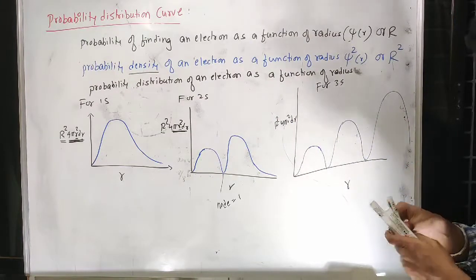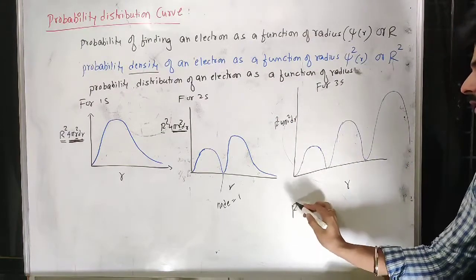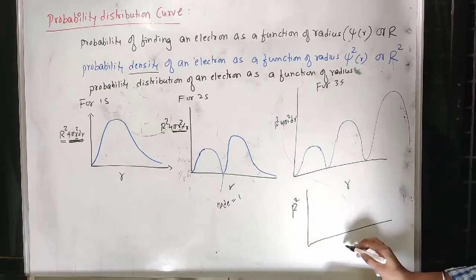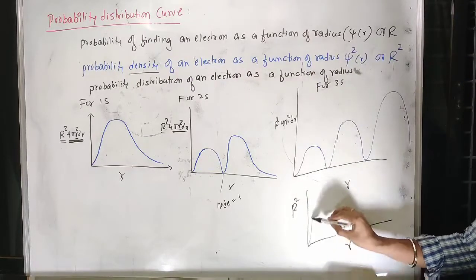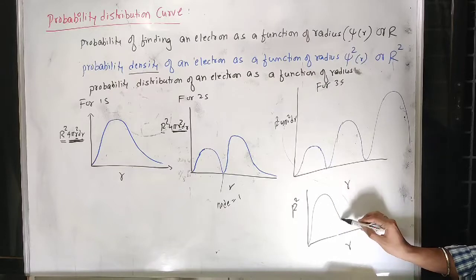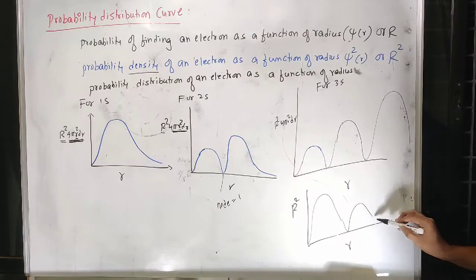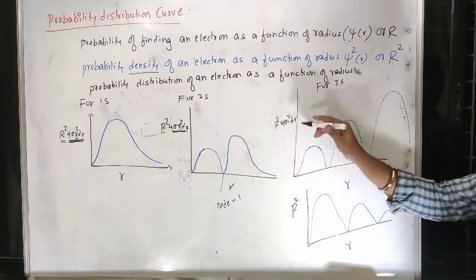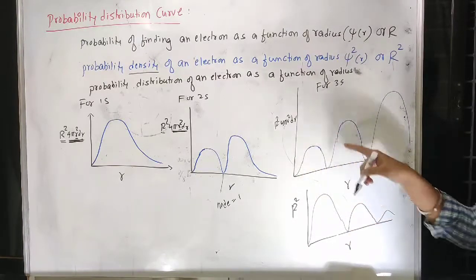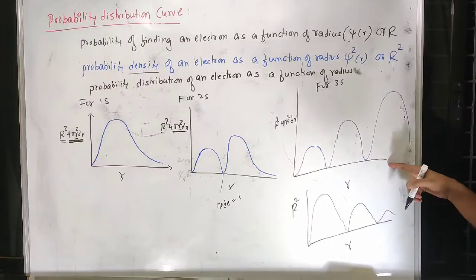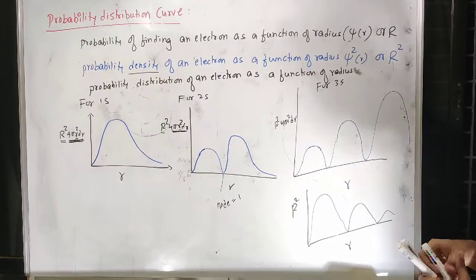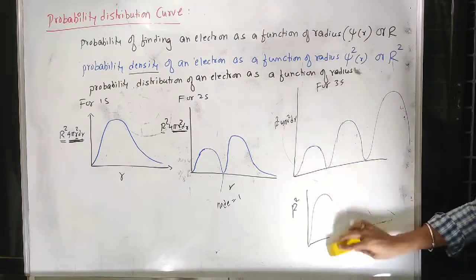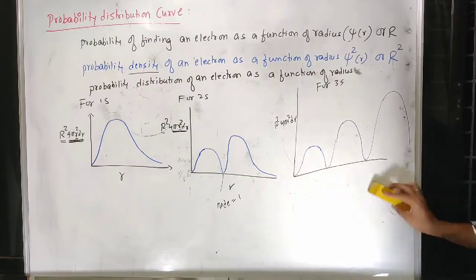The same graph, if you see for simple r square versus r, there the maximum probability near the nucleus you can expect, then little less, then less. It will go like this. It's reverse over here because you are multiplying the radius square. So as you go away, then radius square has to be multiplied. That means the peak will become bigger and bigger.